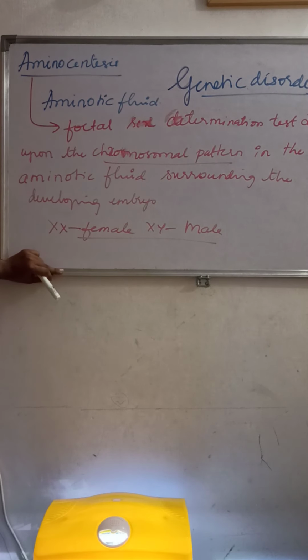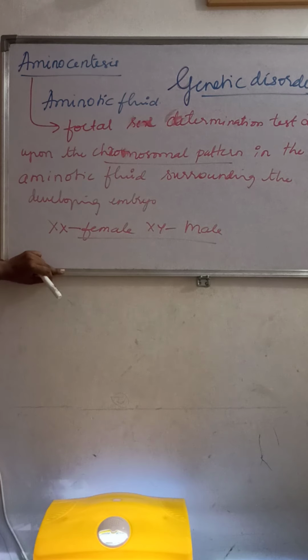Amniocentesis means a cytological technique for the prenatal diagnosis of hereditary diseases, to know what genetic disorder the baby is facing. So we can use amniocentesis not only for sex determination, but it also helps to identify genetic disorders.